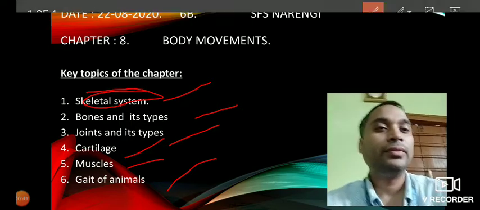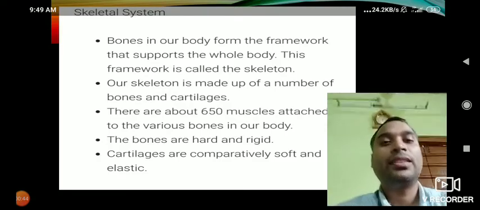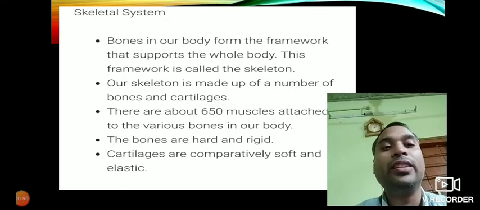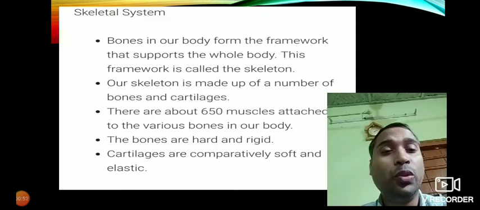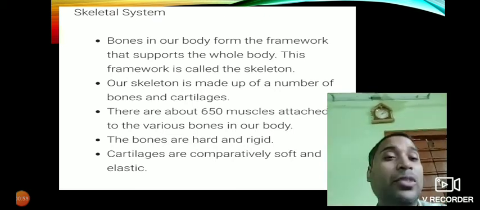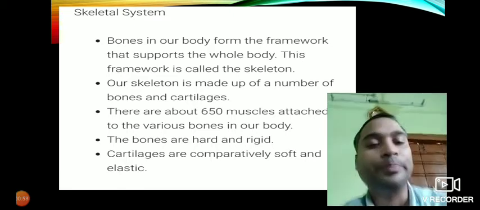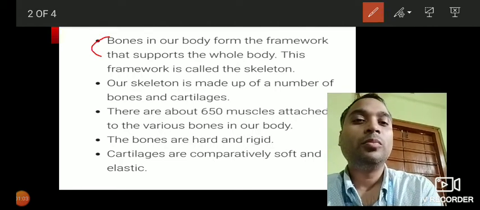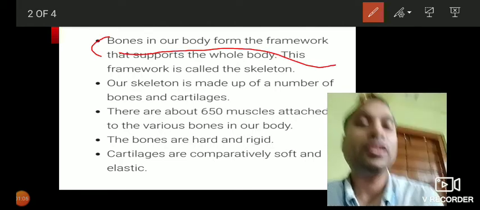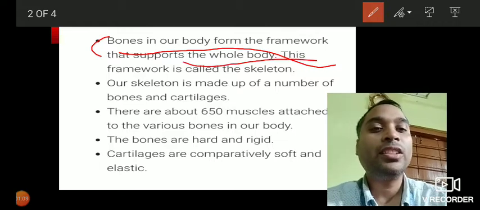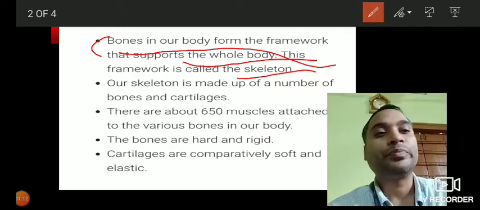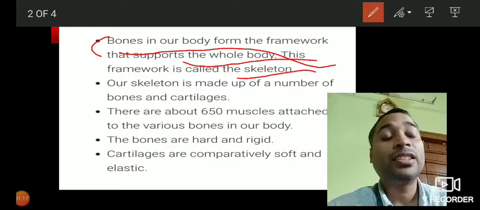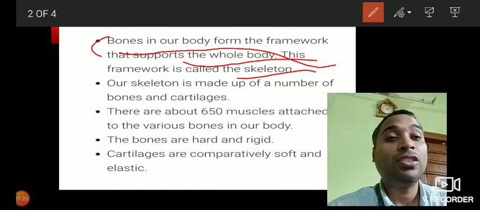So let's begin. So what is skeletal system? This is a framework that supports the whole body. This is a framework of bones that arrange themselves in such a way that it supports our body. So this is very important. Just underline this important point. Bones in our body form a framework that supports the whole body, and this framework is called the skeleton.